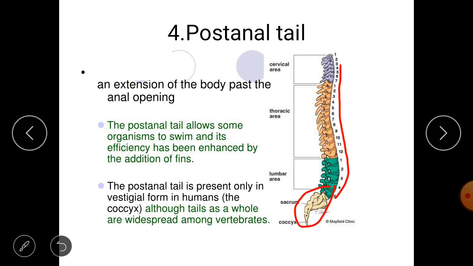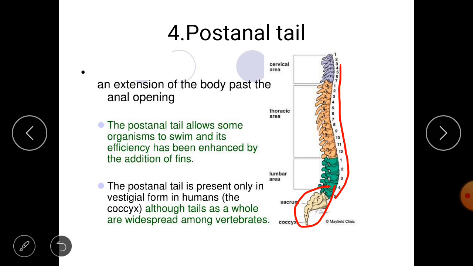So this post-anal tail is actually functionless in human beings and very much reduced, but we still have this bone in our body. That's why we can say human beings are chordates, right? So these are the basic four characters that should be present in a chordate.